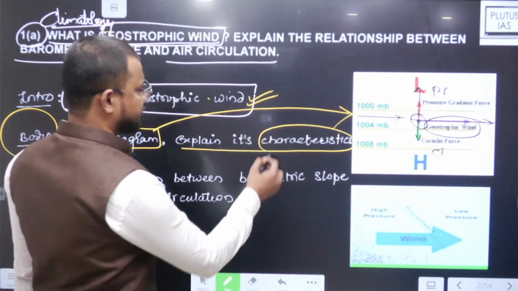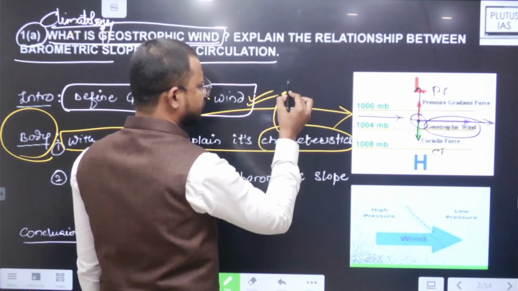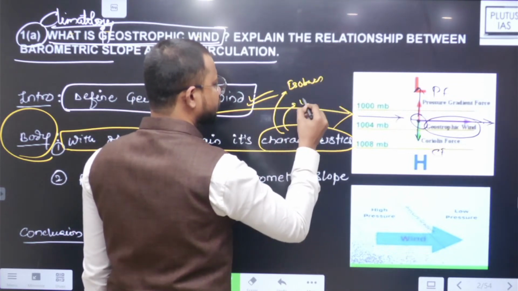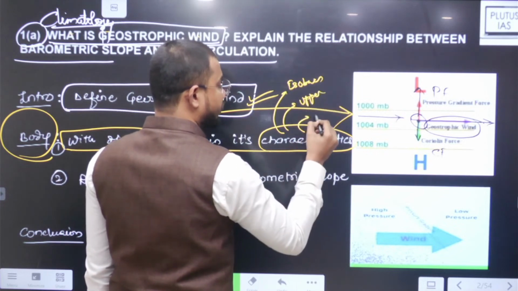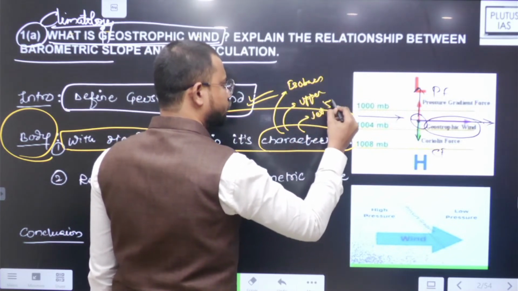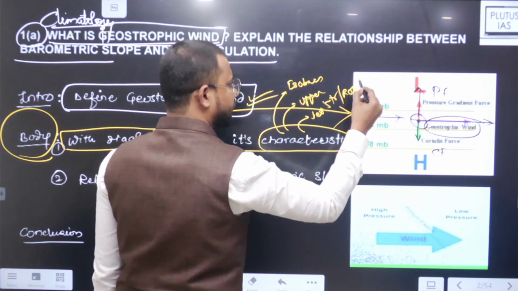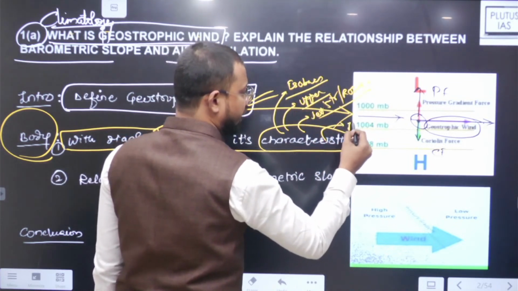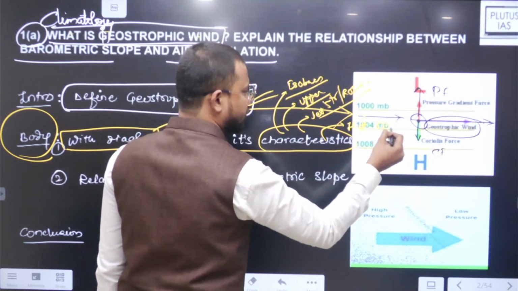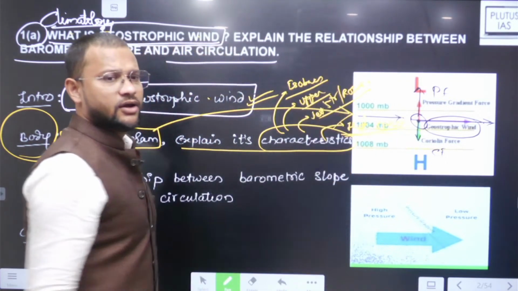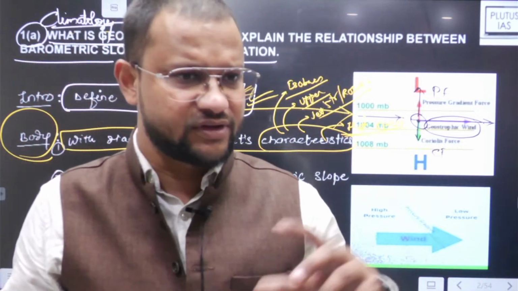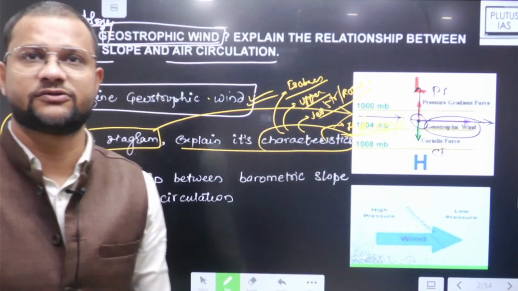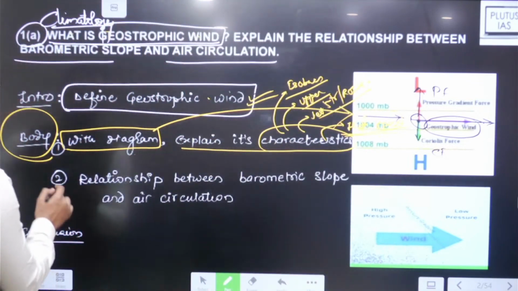What are the characteristics? Characteristics are as simple as this: this wind blows parallel to isobars. They are usually in the upper air streams. These jet streams or Rossby winds are as well examples of geostrophic winds, right? They are blowing at comparatively high speed, right? 3, 4 characteristics, 5 characteristics, they are fair enough. तो पहला जो demand of the question है, you will find that is rightly addressed.